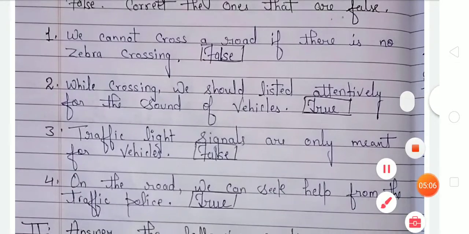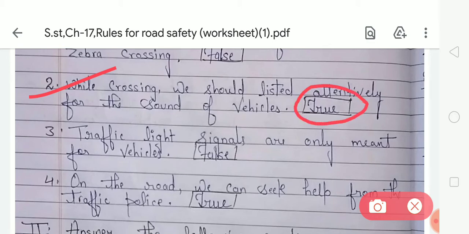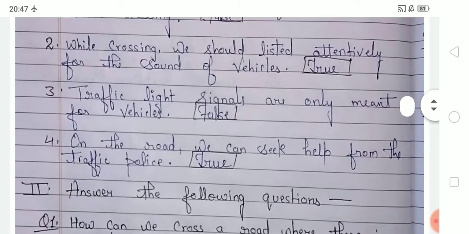Now look at the second number. While crossing, we should listen attentively for the sound of vehicles. Is this statement right or wrong? This statement is right, because, student, at the time of crossing, it is important to be alert on the road, and we should not only look but also listen attentively for the sound of vehicles coming from any direction, and we can often hear them before we can see them. So your second statement is right and your answer will be true, and you have to write true in the given box. Now look at the third number.